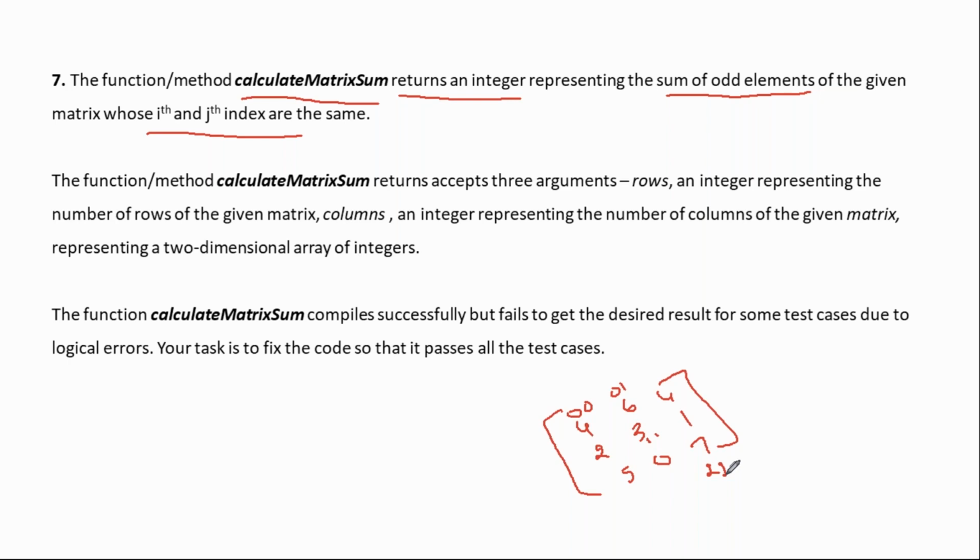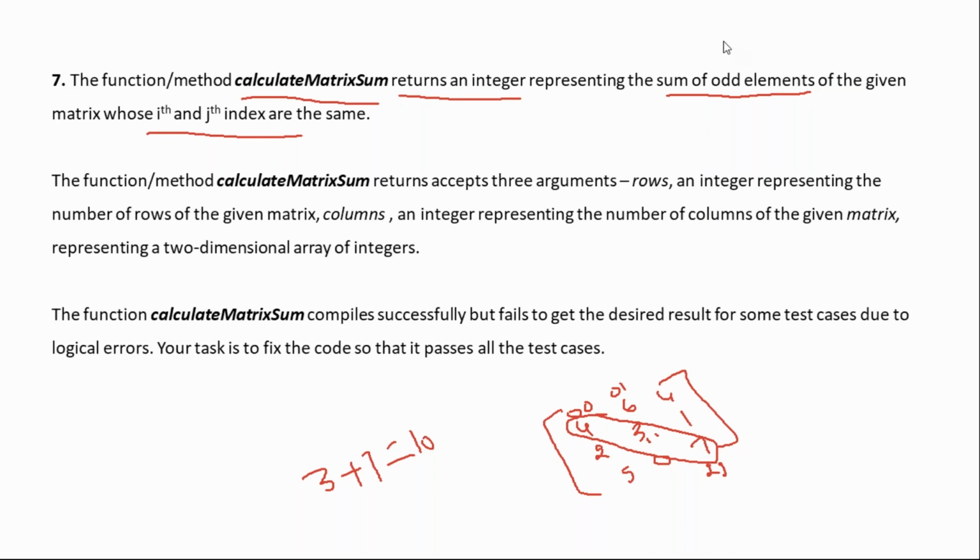Yes, Nandini, I think that problem statement was already done previously. Now, in this particular problem, you have to calculate the matrix sum, and you need to find only the elements at these particular indices, and among them, only odd numbers. You should not take even numbers. Now this 4 is not odd, 3 is odd, and 7 is odd, so the output would be 10. You need to find the diagonal elements, and of those, only the sum of the odd elements.